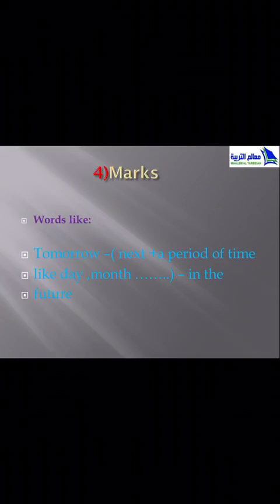Next plus a period of time, like day, month. We can say next month, next day, next year, next summer, and so on. And the last one, in the future. And we may have other words, any words which express future. This is a mark for future simple.